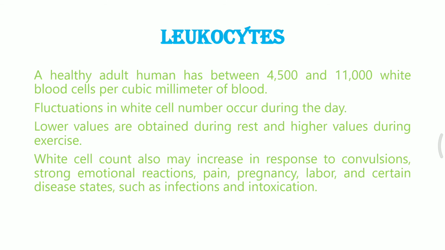The white blood cells are generally low in our body, because if they are present in very high amount, it means there is some allergic reaction or there is some problem going on in our body. But normally when we try to measure them, the amount is quite less. It is 4,500 to 11,000 white blood cells per cubic millimeter of blood.